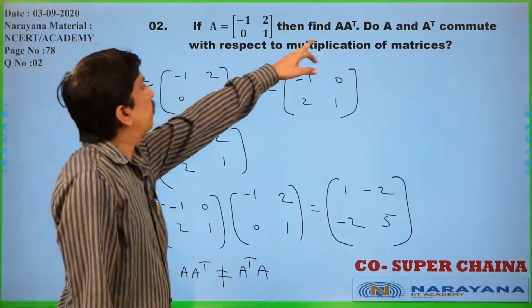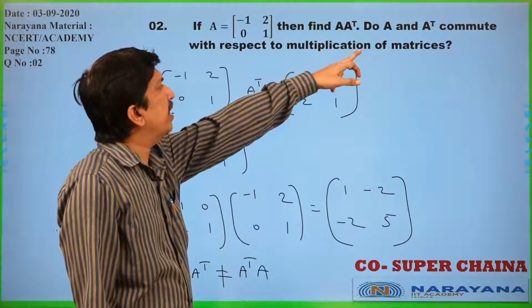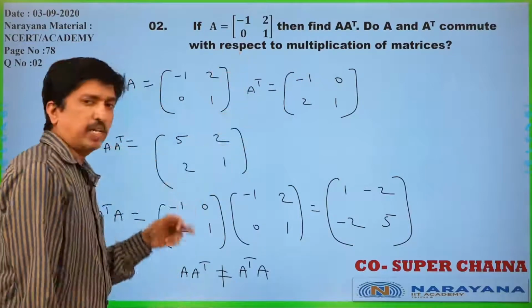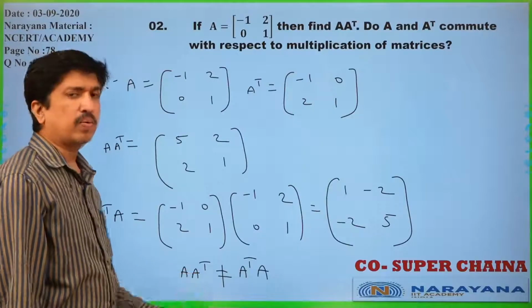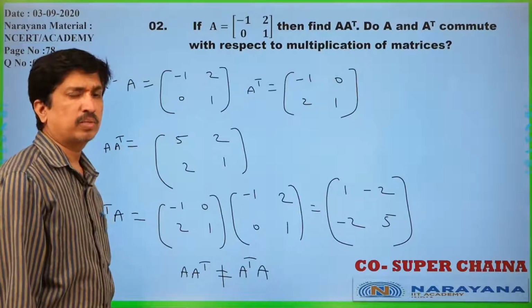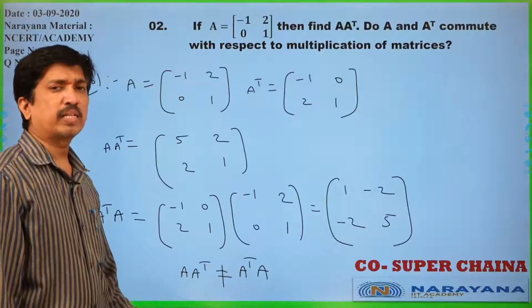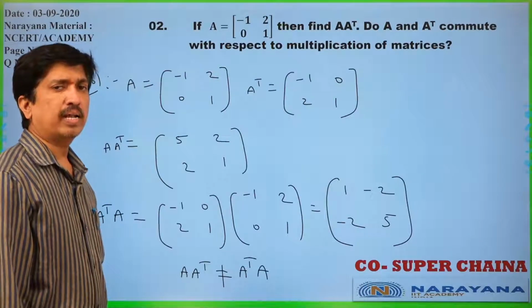They are asking, do A and A transpose satisfy the commutative law with respect to multiplication? No, A A transpose is not equal to A transpose A. So, it is not satisfying the commutative law only. Let us move to the next question.